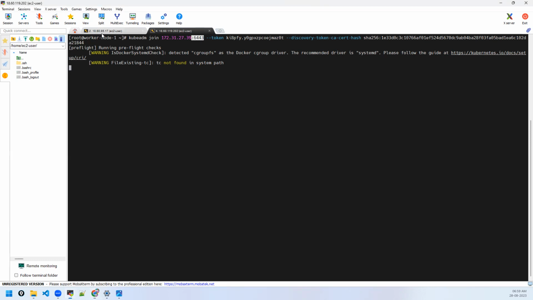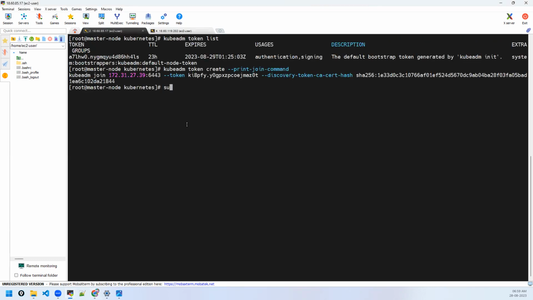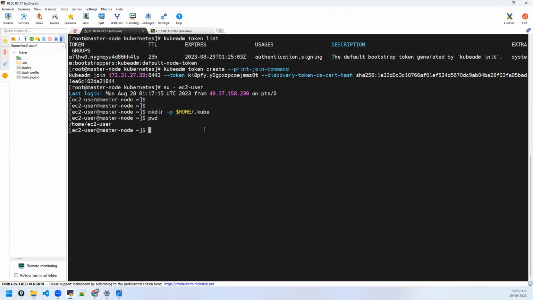Meanwhile, let's do one thing. Let's connect as a regular user. Okay, see, I became the ec2-user. Whichever user you want to connect with, you have to create a kubeconfig file. That means you should create a directory called .kube in the home directory, and you have to copy that admin.conf into it.